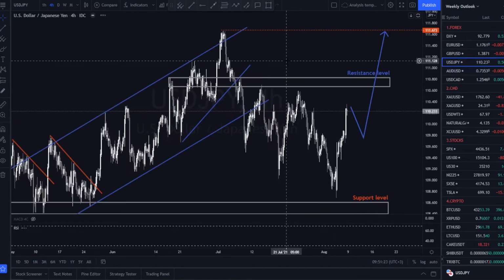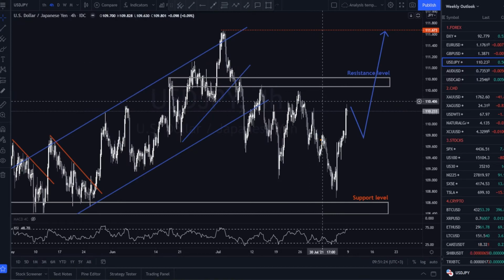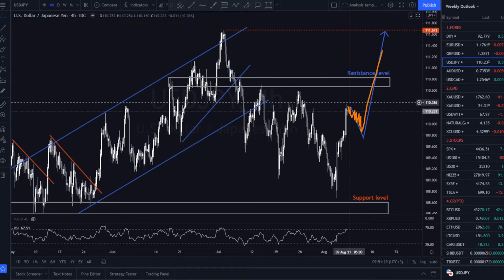For dollar yen, in our previous outlook, we correctly anticipated the price to reach the support level. For next week, we expect the price to make a small correction, break the resistance level, and make a new yearly high.